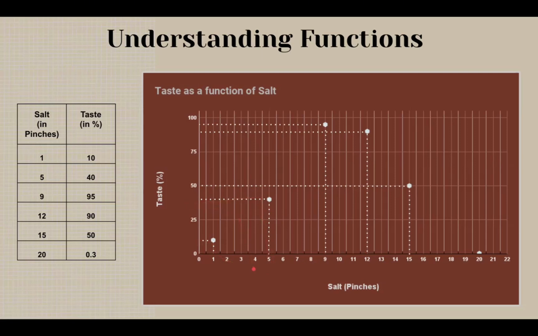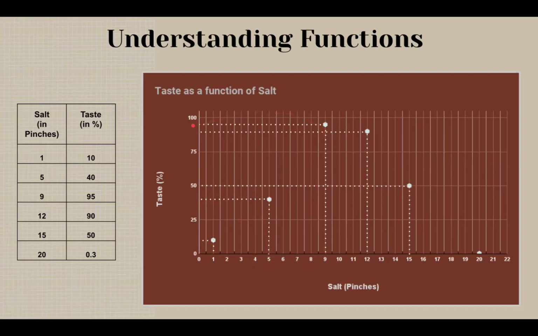So now the puppy realizes that adding salt is helping and adds 4 more pinches of salt. And then at 9 pinches, the human is happy to report that the salad is almost as tasty as it can probably be. So they rate the taste to be 95%, as you can see here.